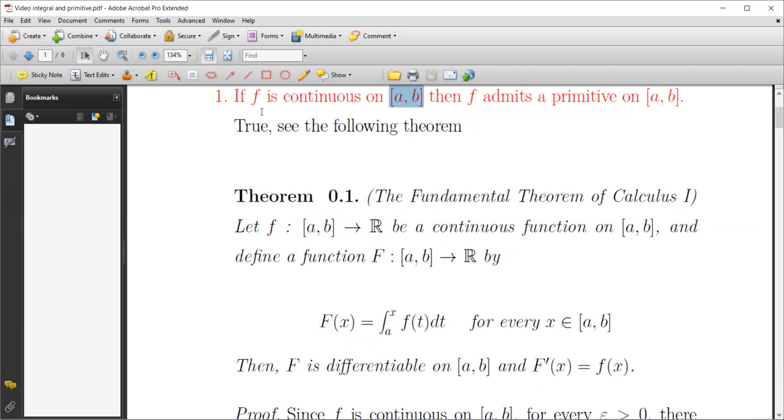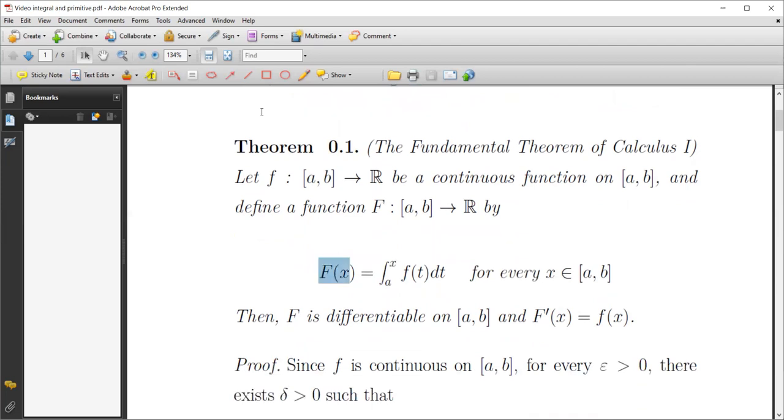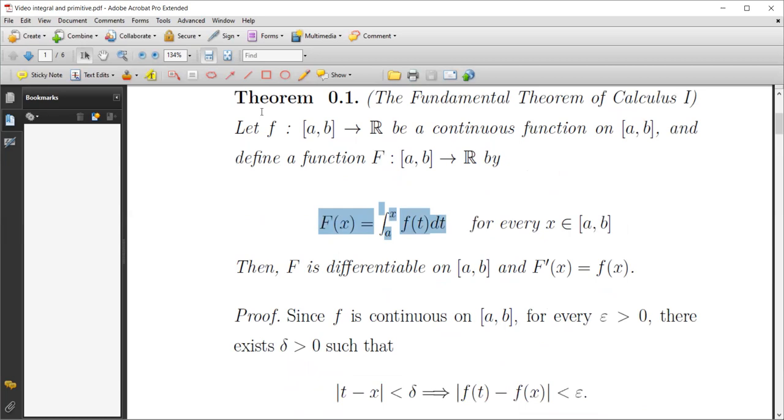Honestly, we are going to give a proof of a very famous theorem to justify this statement as true. So we define this primitive, and we have to prove that capital F verifies, at each point of [a, b], F prime of x equals f of x.